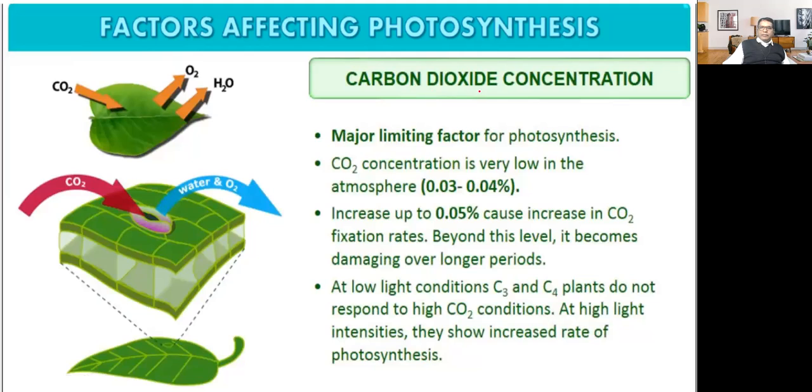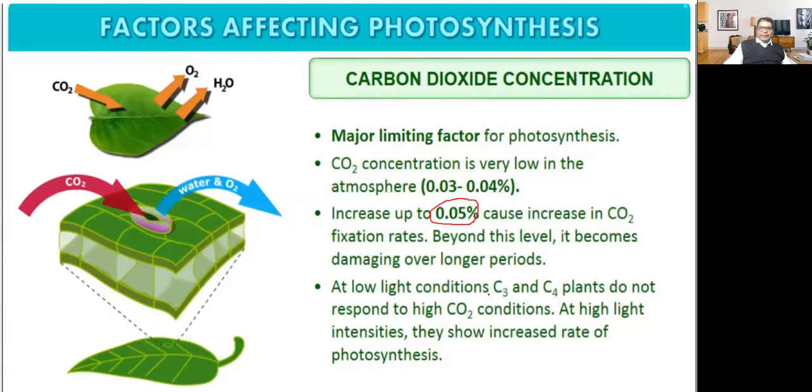Now carbon dioxide concentration also affects the rate of photosynthesis. The major limiting factor for photosynthesis is carbon dioxide. Carbon dioxide concentration is very low in the atmosphere, 0.03 to 0.04%. Increase up to 0.5% causes an increase in carbon dioxide fixation rate. Beyond this level, it becomes damaging over a longer period. So this is the optimum concentration of carbon dioxide.